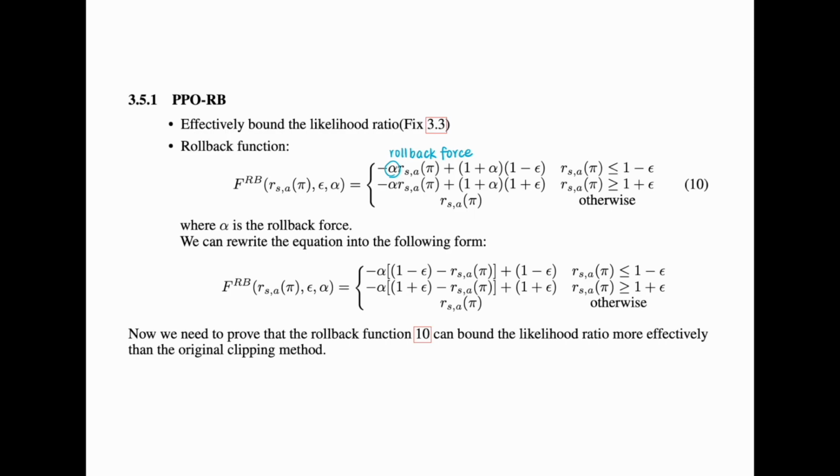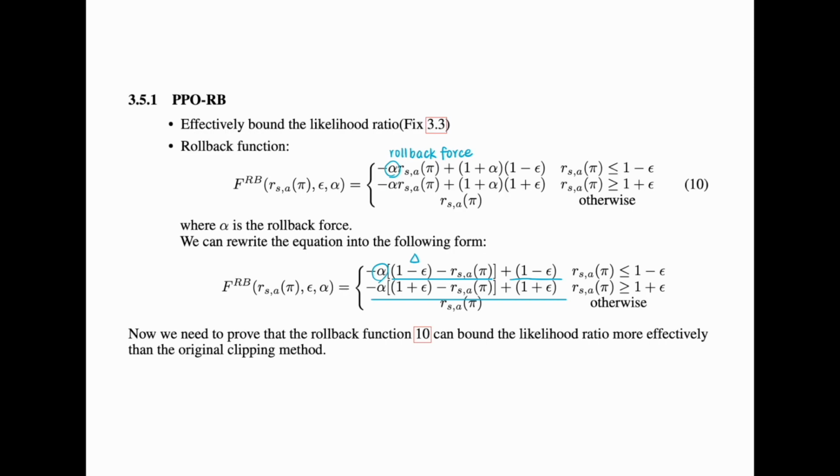So we can say that if the likelihood ratio is smaller than 1 minus epsilon, then this here would be the delta, the amount of distance that it is away from the trust region, the clipping range, I'm sorry. And this is the force. So we're trying to move it backwards inside the clipping range. And this also holds if the likelihood ratio is greater than 1 plus epsilon.